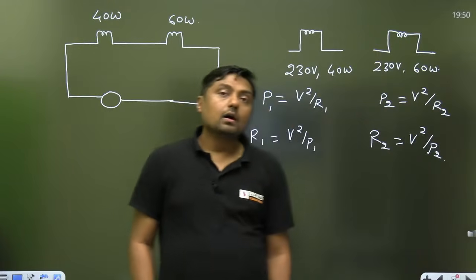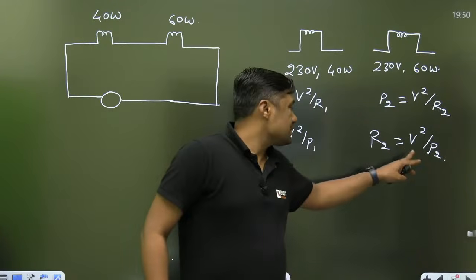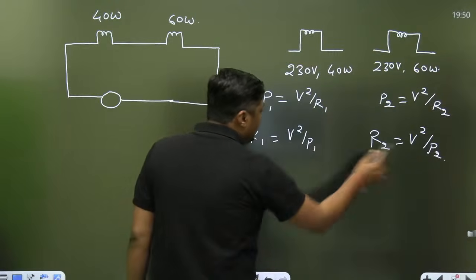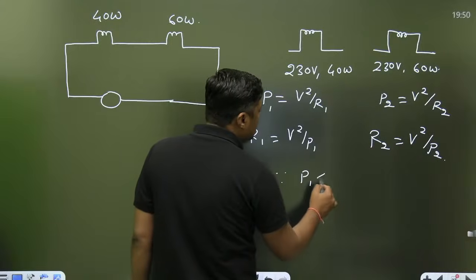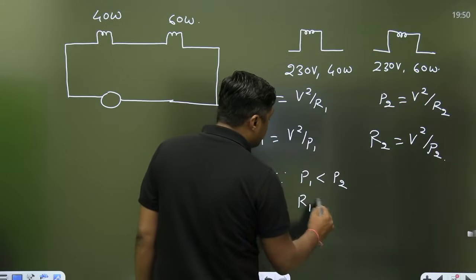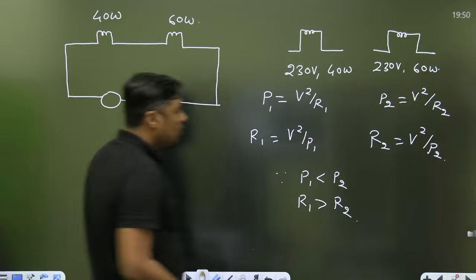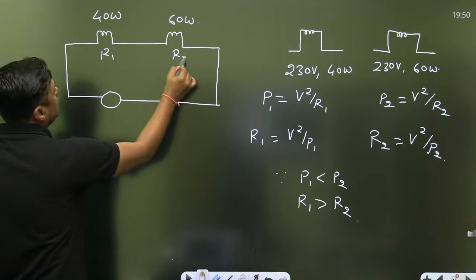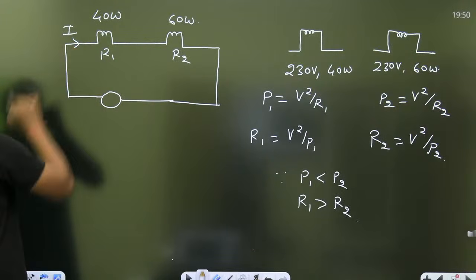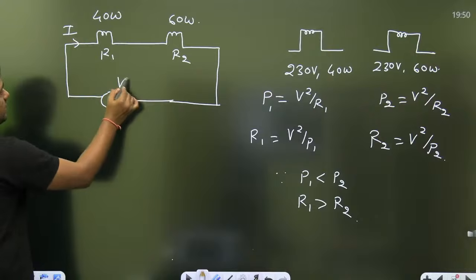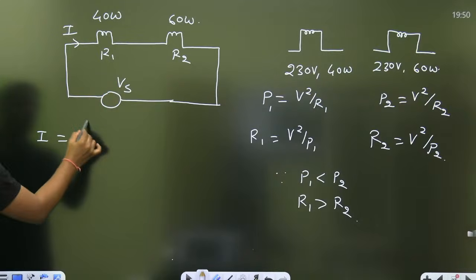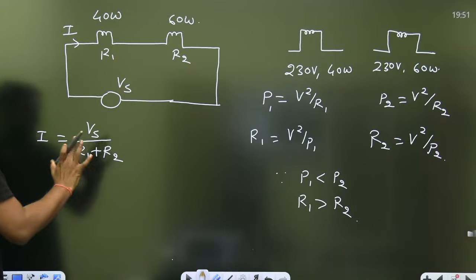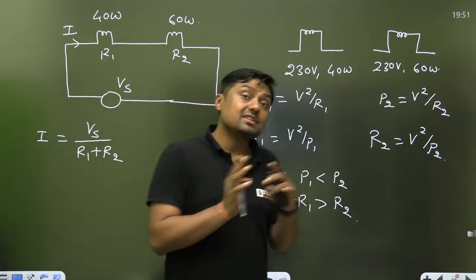Now, what about the resistance? P2 is greater than P1, or we can say P1 is less than P2, so we can say R1 is greater than R2. Now, these two are connected in series. Its resistor is R1, its resistor is R2. We are going to have the same current in the series, I. And I is nothing but Vs upon R1 plus R2. That will be the current.